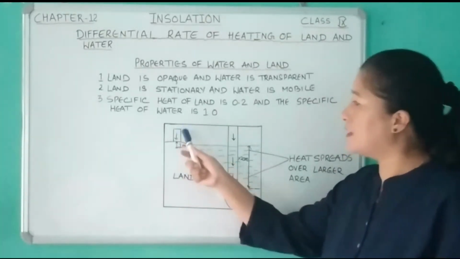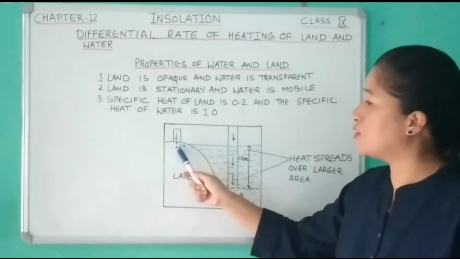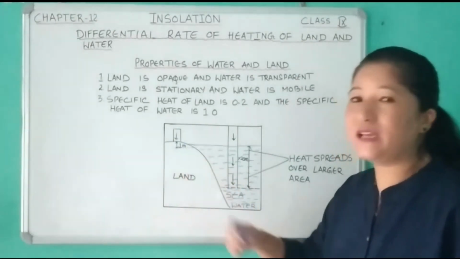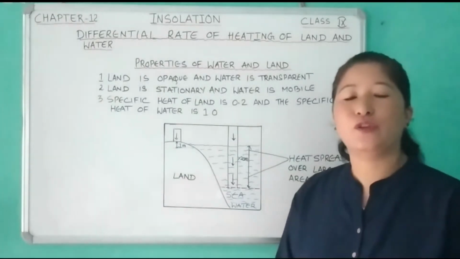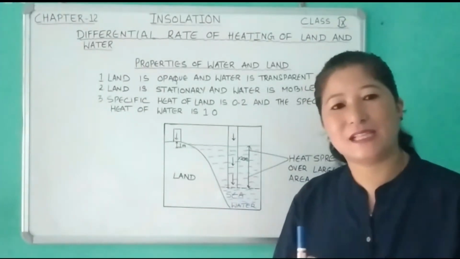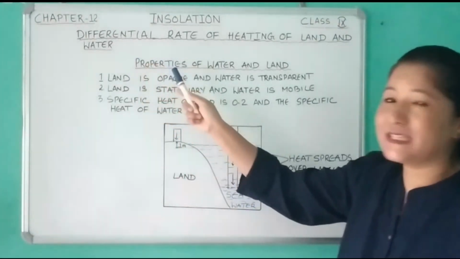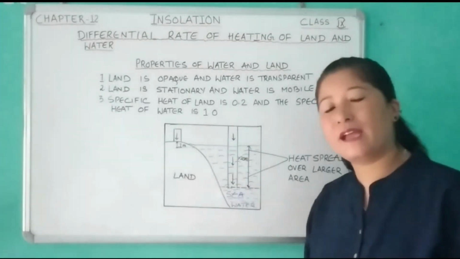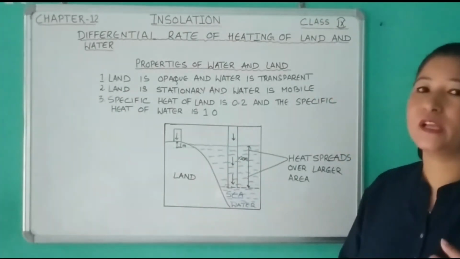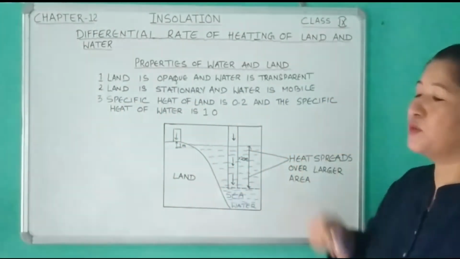Whereas land is opaque and the penetration of insolation is only up to 1 meter. Therefore the heat gain per unit area of land is more. So we say land is heated faster and cools faster, whereas a water body gets heated slowly and cools slowly.